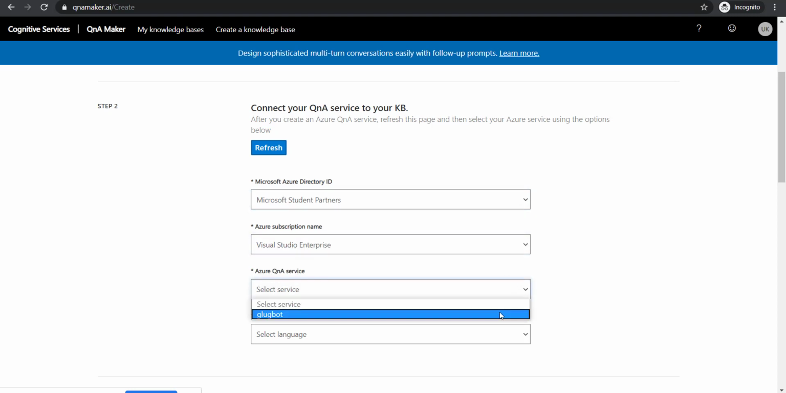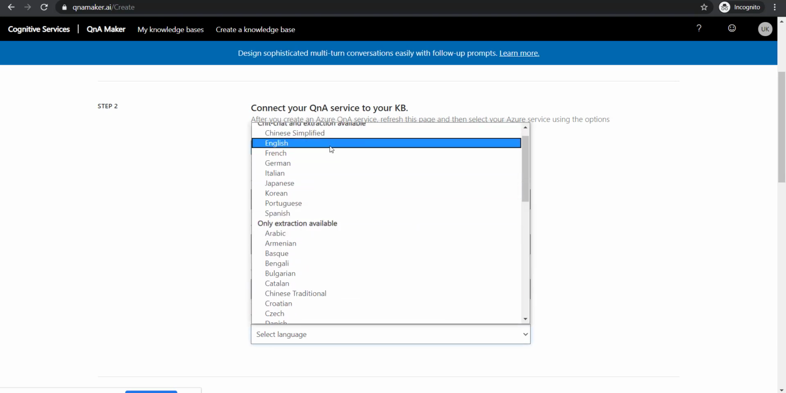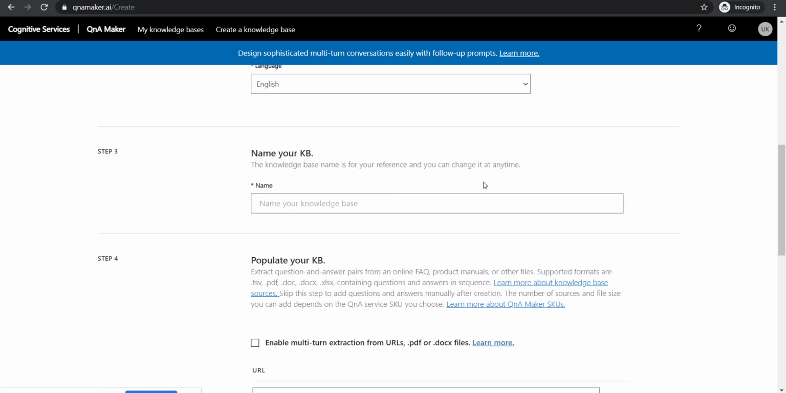This is all pretty simple. So Glugbot is visible now. And language, it's time to select language. So let's go with, say, English, right? That's most convenient to all of us. Now we need to name the knowledge base. So what could be the name of the knowledge base where your data goes? Atmanirbhar would work.